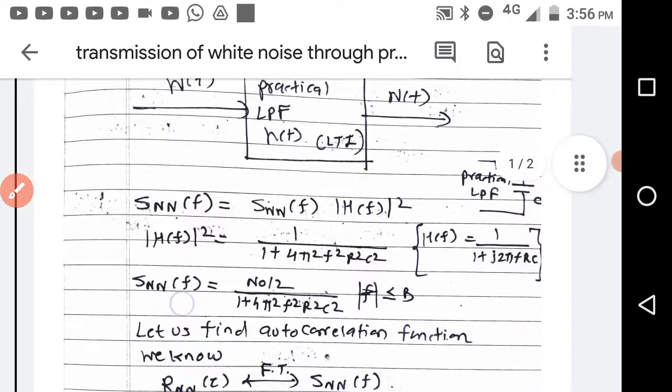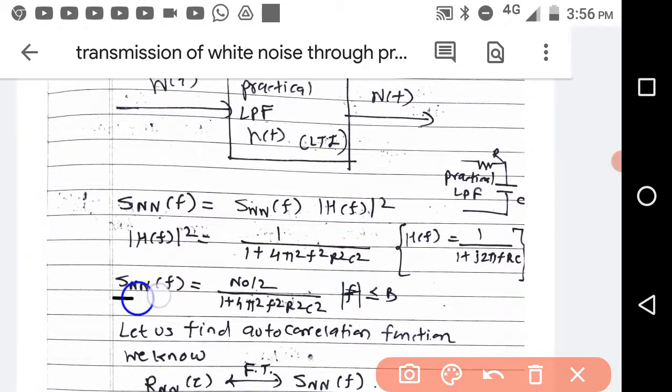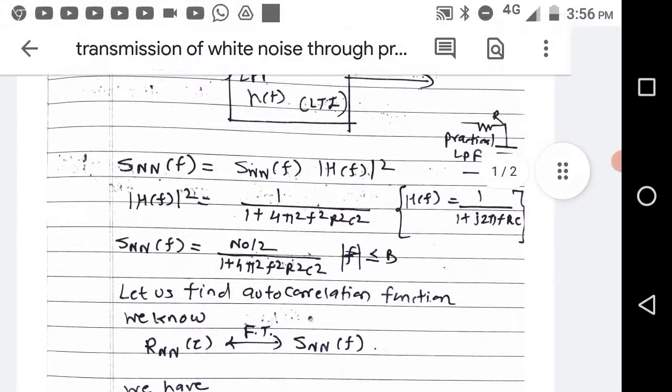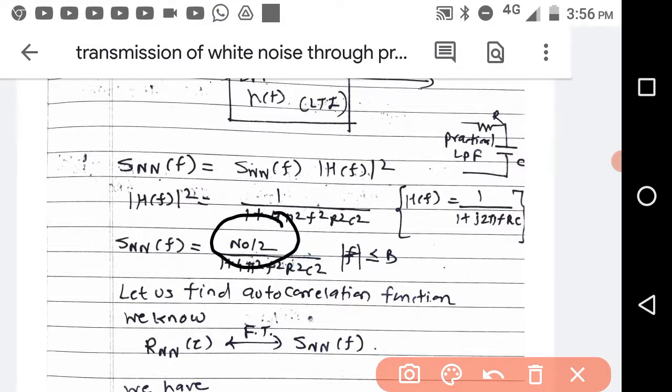Now to obtain the power spectral density of this noise, you have to multiply |H(f)|² with S_W(f), that is the white noise power spectral density. So white noise power spectral density is equal to N0 by 2, and |H(f)|² is 1 by 1 plus 4π²f²R²C².